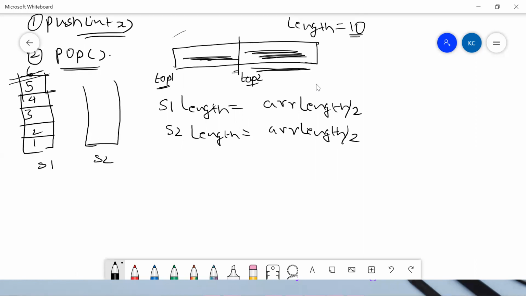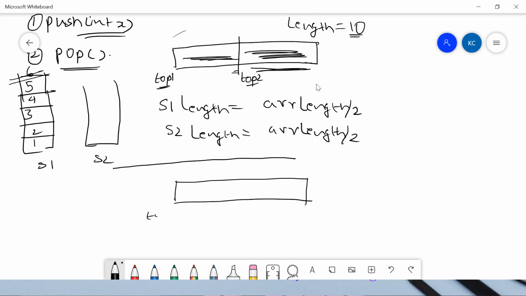The alternative approach is, we can take a stack, or maybe an array, and my top one will be starting from the first index, which is index 0, and my top two will not be starting from the middle, but from the other end of the array. So as you implement the stack, for example, let's say the top one has only two elements, for example 1 comma 2.